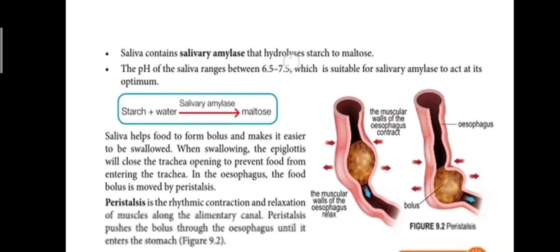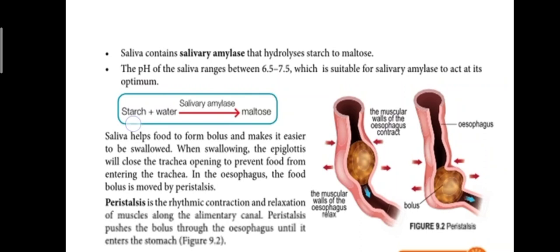This salivary amylase will hydrolyze the starch, the complex molecule, into maltose, a smaller one. The pH of the saliva is from 6.5 to 7.5. So this pH is suitable for the salivary amylase to act at its optimum.